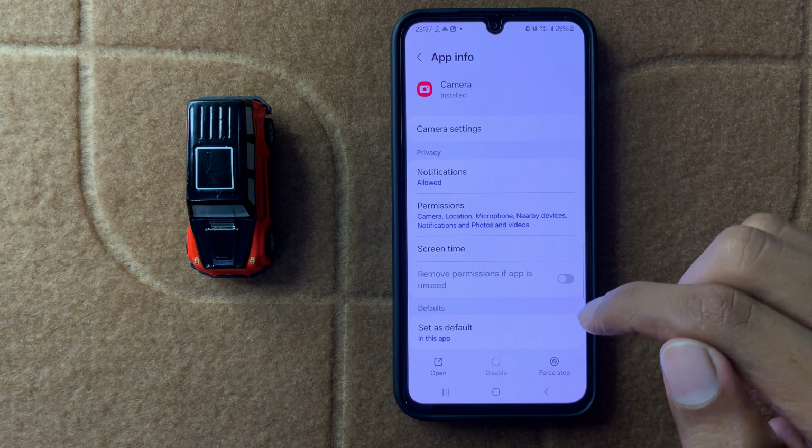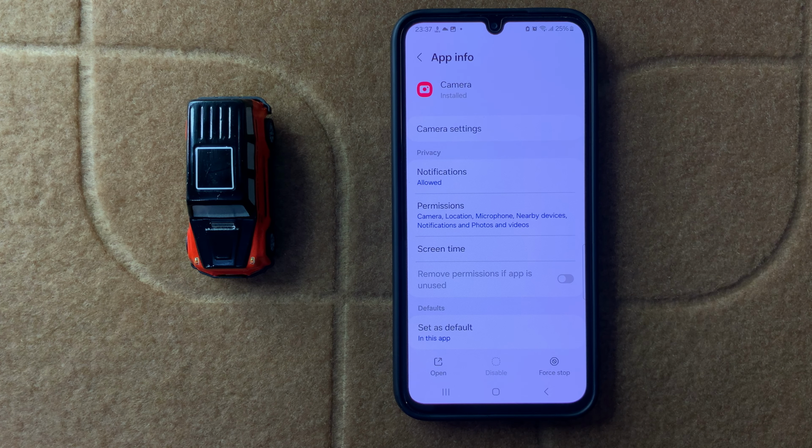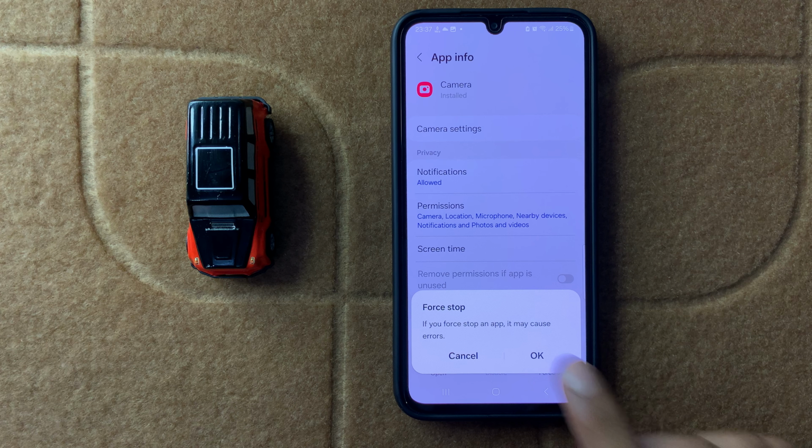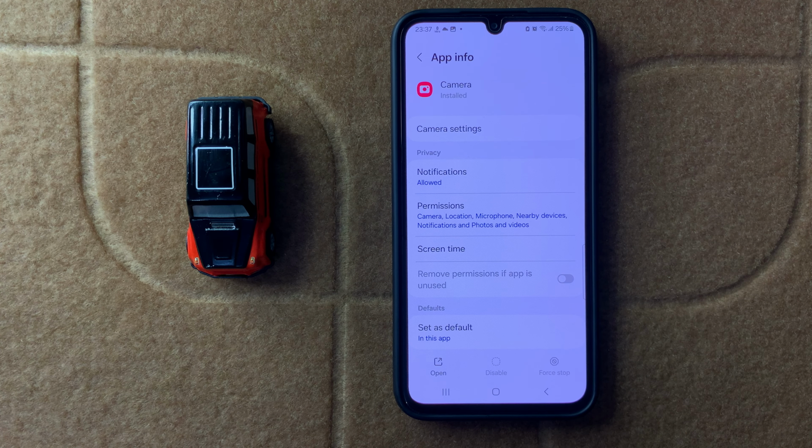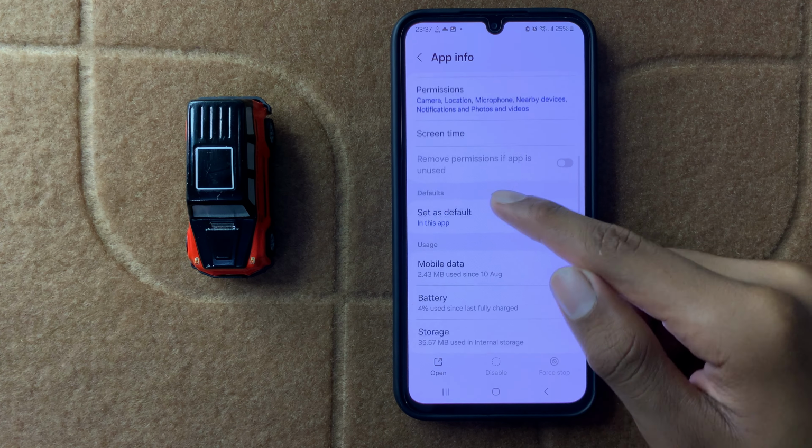After clicking on camera, you can see the option force stop. Now first of all, force stop your camera, then click on OK and now scroll down in last